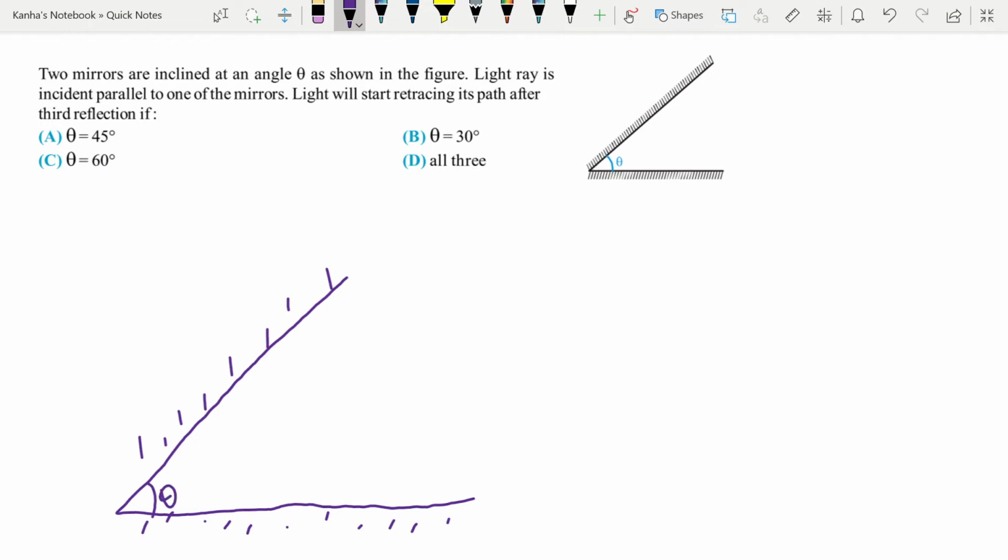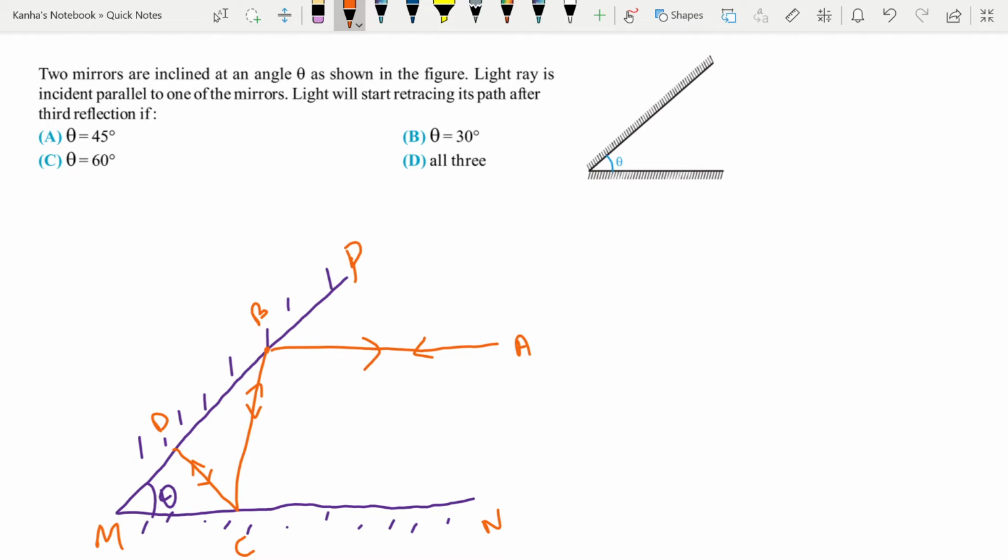Now you're trying to make the different rays that are coming. So I'll just quickly make them. Let's say this ray is coming in. I'll call this A. Let it hit at a point B. After first reflection, then second reflection. You need not be precise with the different angles. It's fine. After the third reflection, it's starting to retrace its path, which I've drawn with the arrows on both the sides. I'll just mark these different points: M, C, let's say this is N, let me call this P, and this point D. Okay, so I marked all the points.